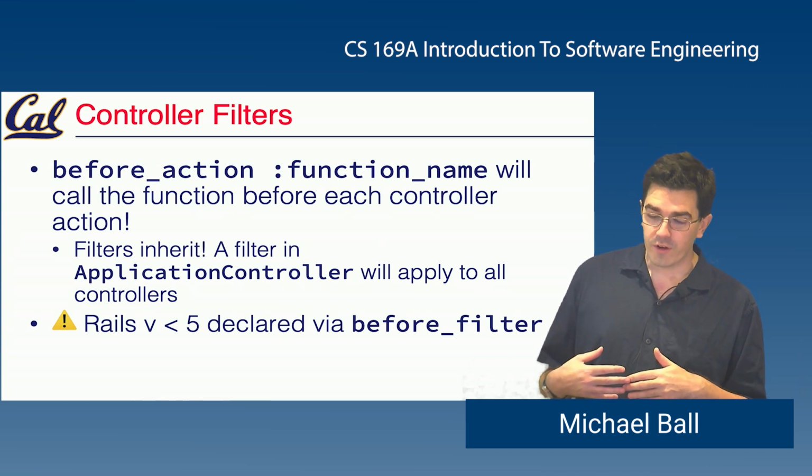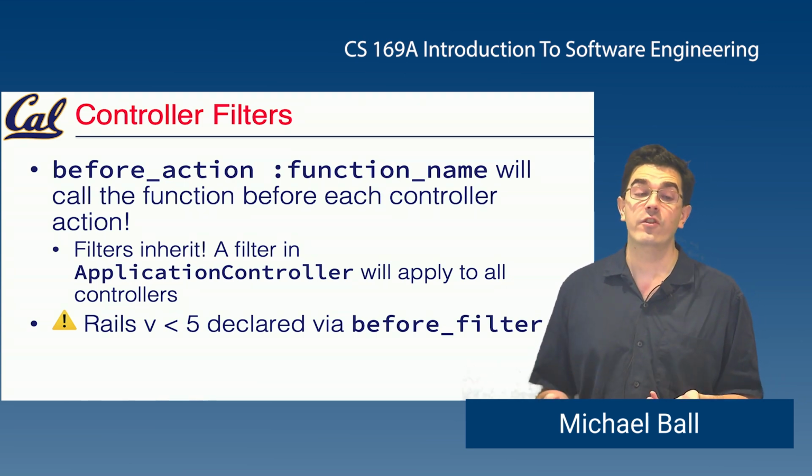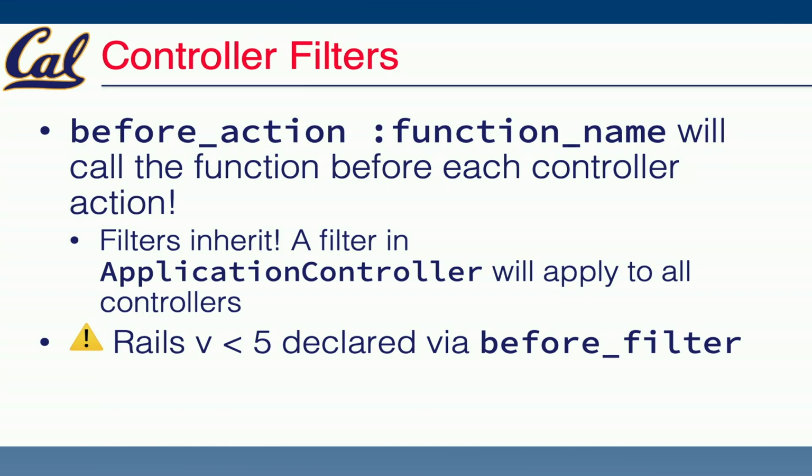Because this is an object-oriented design, these before actions inherit. So if we define an action in our application controller, and we have a movies controller, which should inherit from application controller, we will inherit all of those before actions. And this is what's really nice about using object-oriented programming in its proper form: if we set something up once in our application controller, each movies controller, and a reviews controller later on, gets to inherit that behavior.